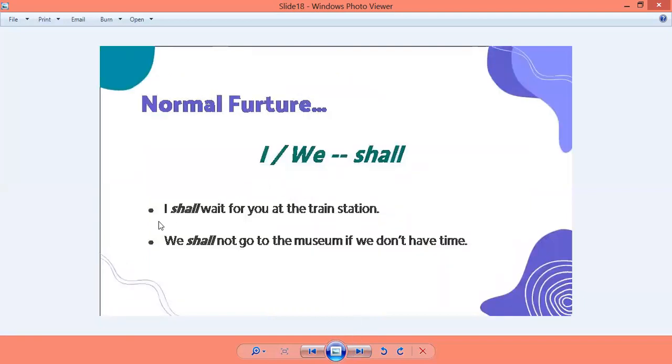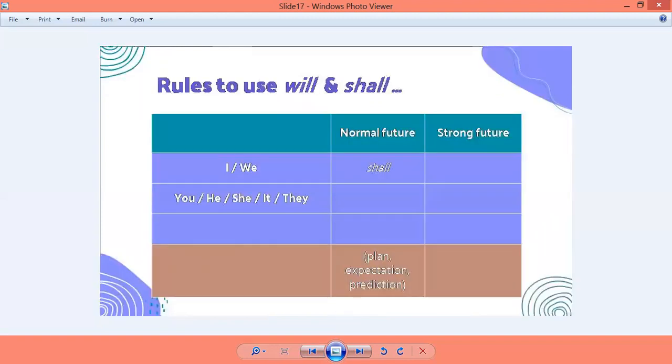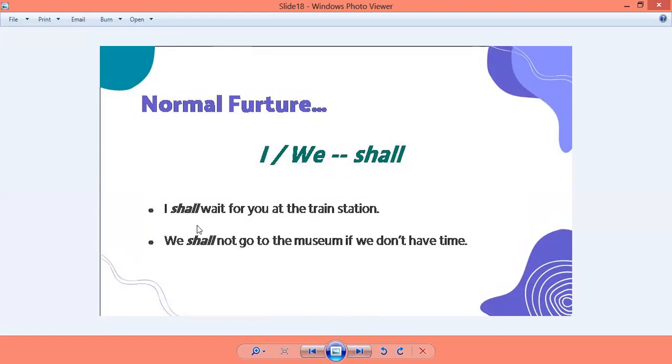Here, I shall wait for you at the train station. हमने use किया है I, right? We had options of I and we. जब भी I और we होता है हम लोग shall use करेंगे, and that's why we have used shall over here. I shall wait for you at the train station. Now what is this? This is a plan. This is an expectation, right? That I will be waiting for you. This is a plan, and hence we have used shall.